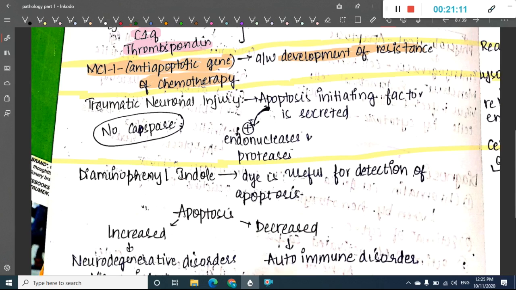One of them is traumatic neuronal injury. Here, mainly the apoptosis initiating factor is secreted, and this factor itself activates the endonucleases, and there is no activation of caspase. So this is one important way of apoptosis.